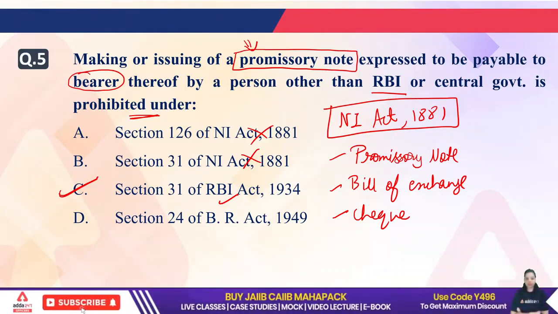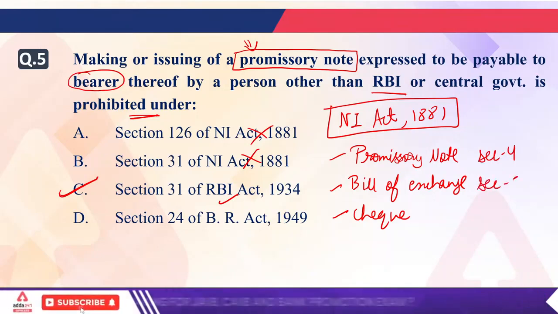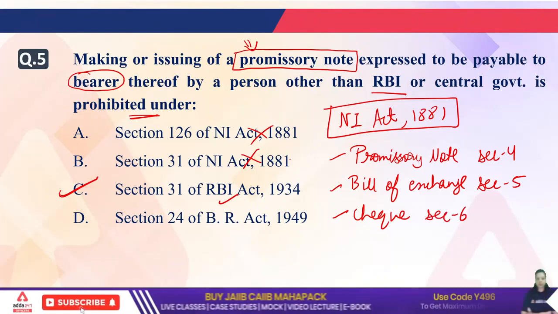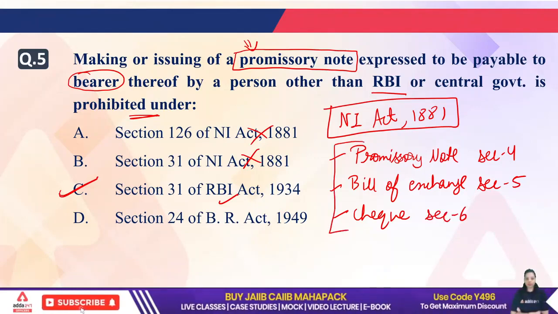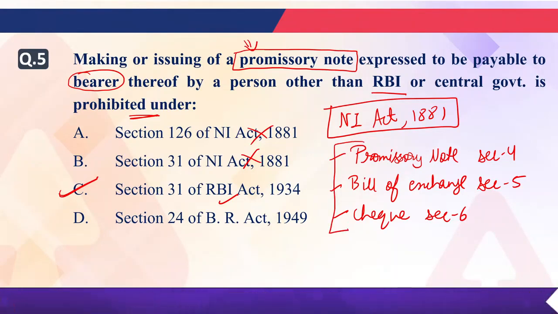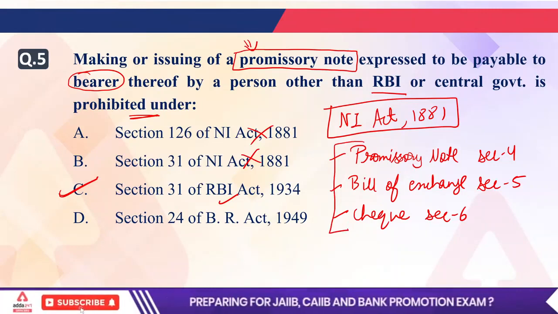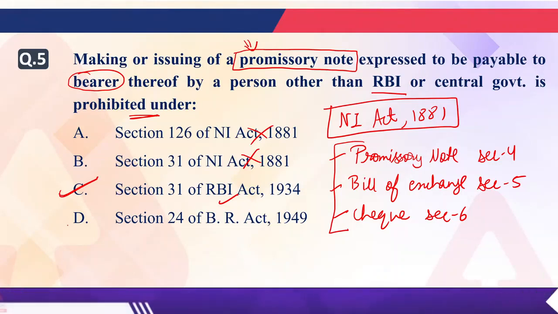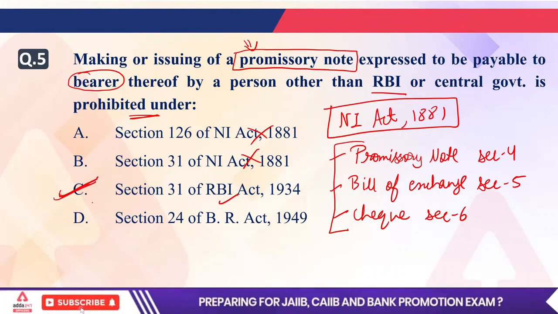In NI Act 1881, section 4 defines your promissory note, section 5 defines your bill of exchange, and section 6 defines your check. So when it comes to the definitions, when it comes to what is a promissory note, it comes under the Negotiable Instrument Act. But if we are talking about the prohibition, the person other than RBI or central government being the bearer, then the prohibition condition is defined under section 31 of RBI Act 1934.